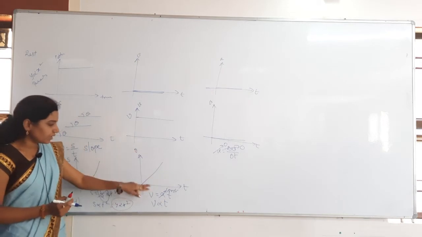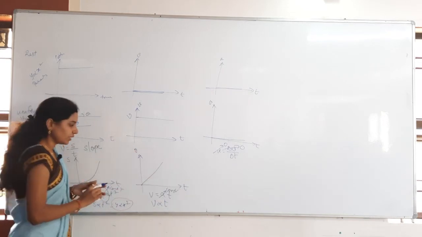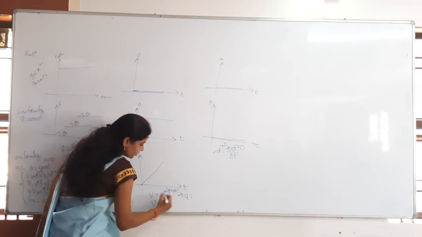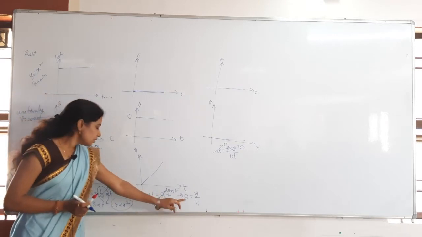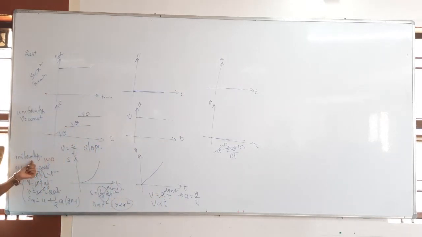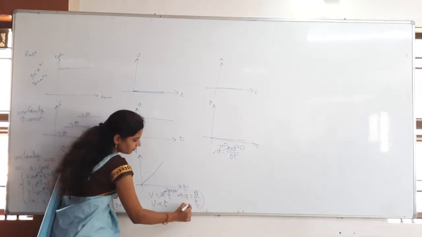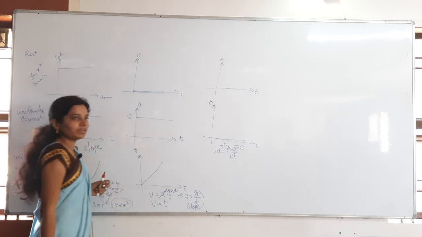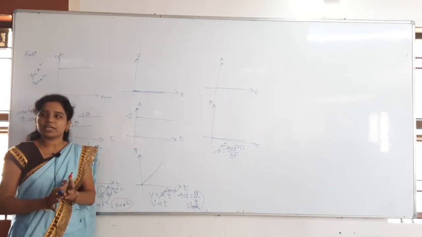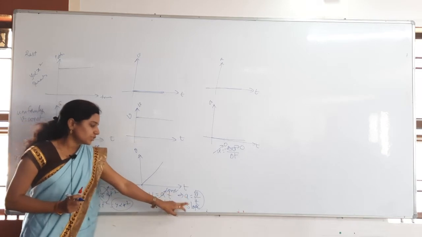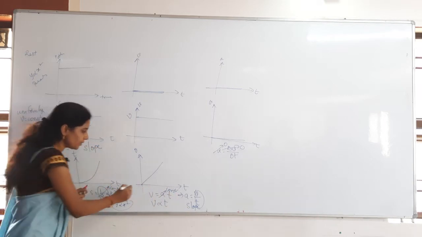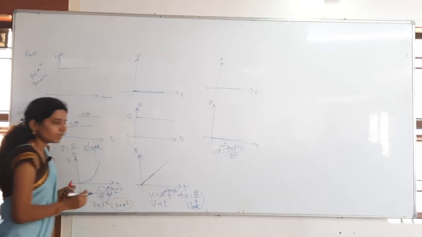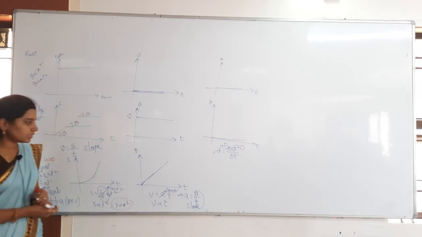As I increase the V, T also increases. Otherwise we can even say here A is equal to V by T, and A is constant. A is V by T, which is nothing but slope. Division means slope, multiplication means area you have to take. So acceleration is constant means slope is constant. As the slope is constant, you will get a straight line like this without change in the theta. Okay, that is a VT graph.